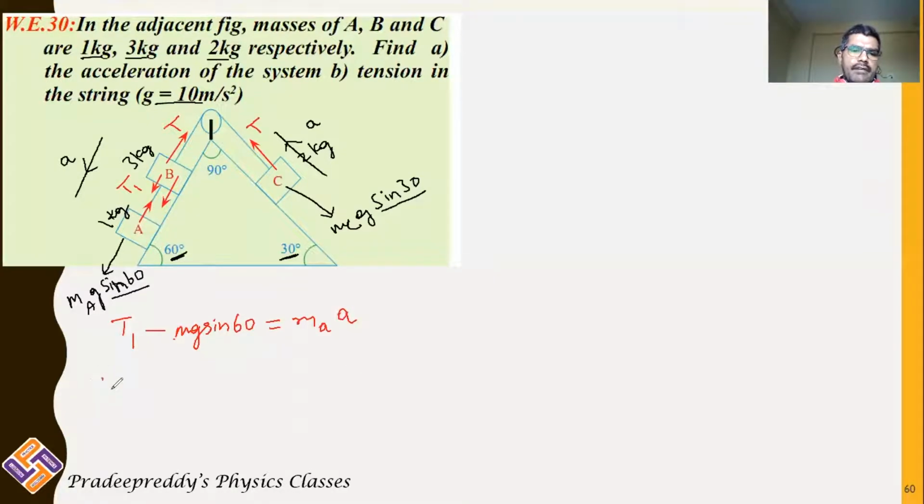So T1 minus, m of A is 1 kg. 1 into 10 into sine 60, which is root 3 by 2, is equal to 1 into a. Let me take this as equation number 1. This is for mass A. Now take mass B.